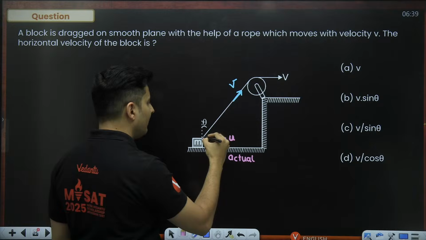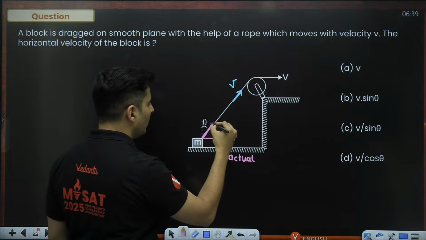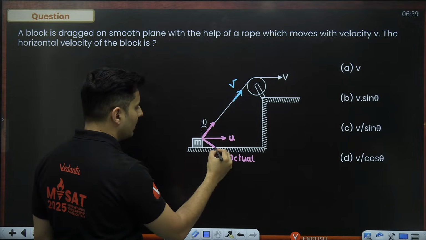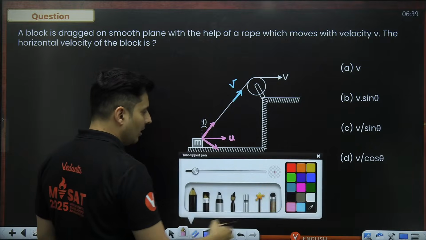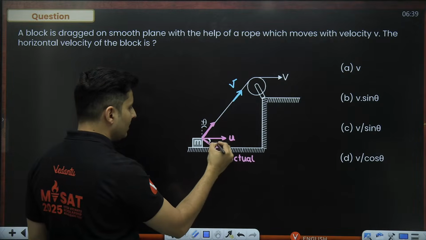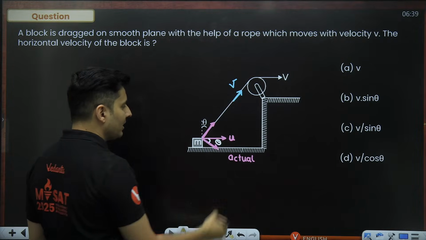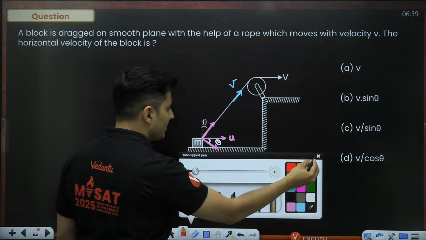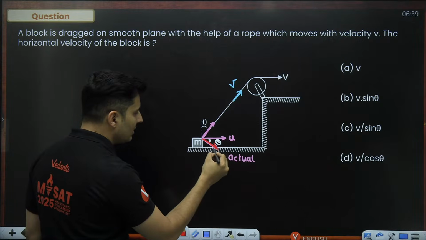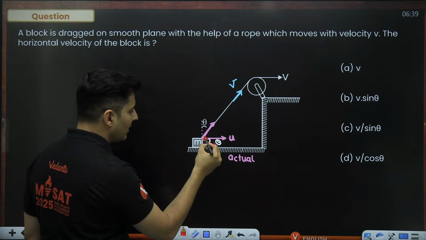And this velocity will have two components. One component like this and the other component like this. If this is theta, then even this angle will be theta. This will be 90 minus theta. This particular component is a useless component because it is perpendicular.